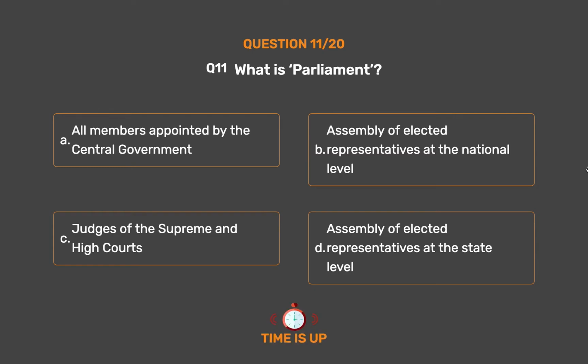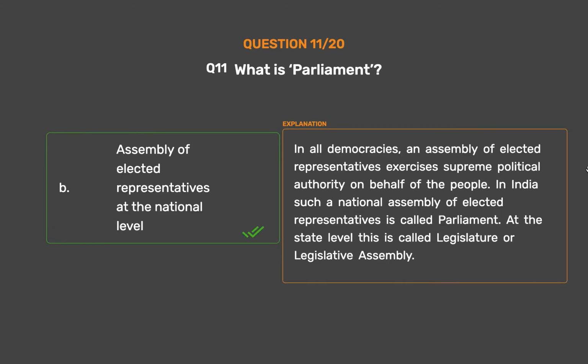The correct answer is Option B. Assembly of elected representatives at the national level. In all democracies, an assembly of elected representatives exercises supreme political authority on behalf of the people. In India, such a national assembly of elected representatives is called Parliament. At the state level, this is called legislature or legislative assembly.